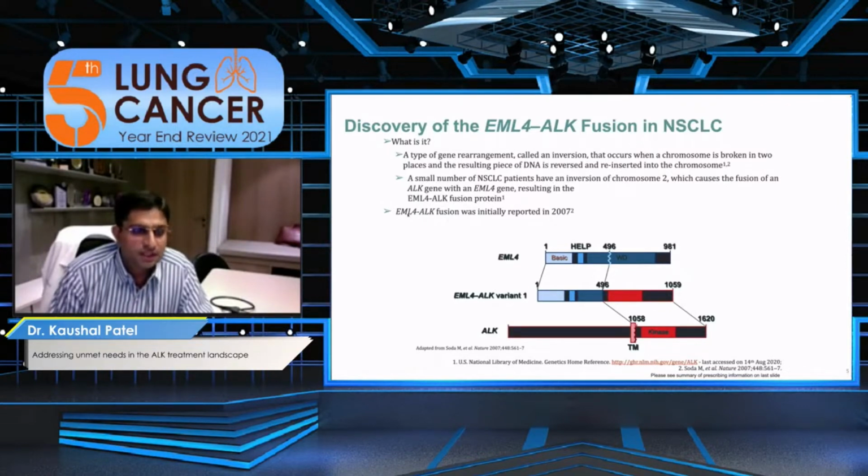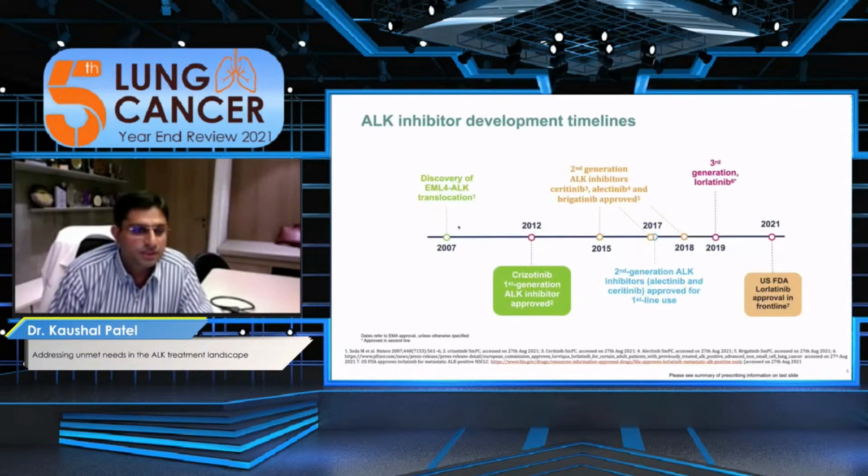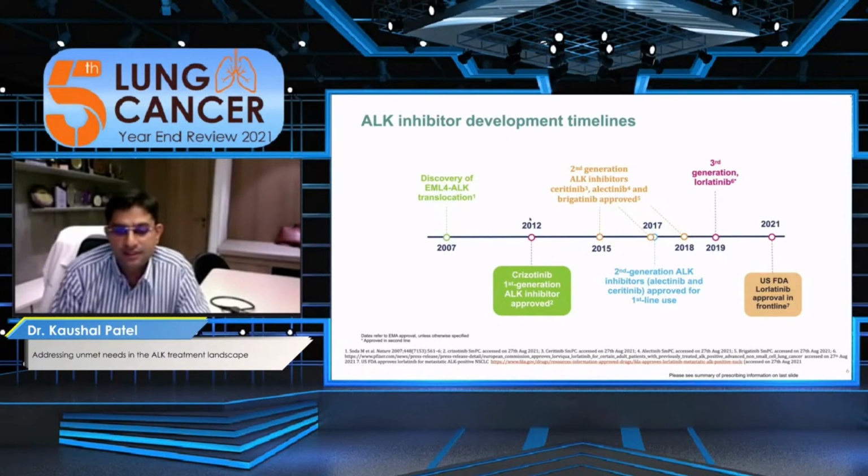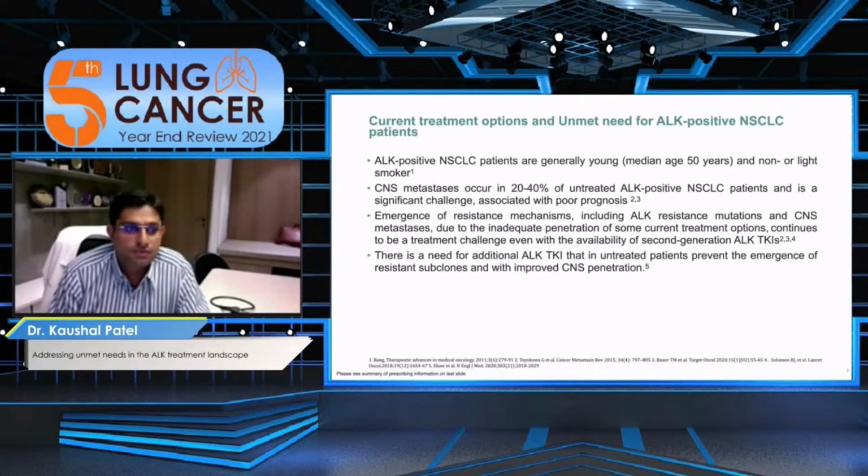The ALK-EML4 fusion was initially reported in 2007. Later, in 2012, crizotinib, the first generation ALK inhibitor, was approved. In 2015, we had second generation ALK inhibitors: ceritinib, alectinib, and brigatinib. In 2017, second generation ALK inhibitors were approved for first line use, that is alectinib and ceritinib. And in 2019, we had the third generation or second line TKI, lorlatinib. And in 2021, lorlatinib was approved as a first line treatment in ALK positive tumors.